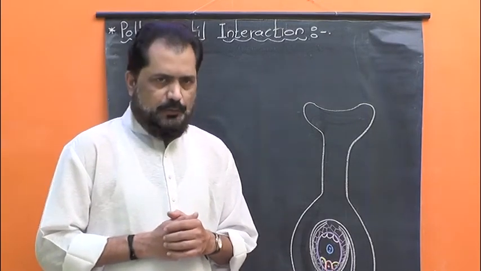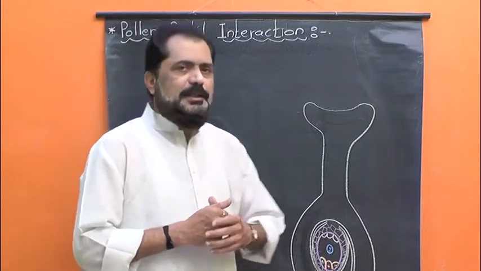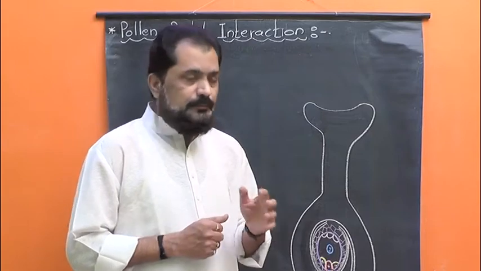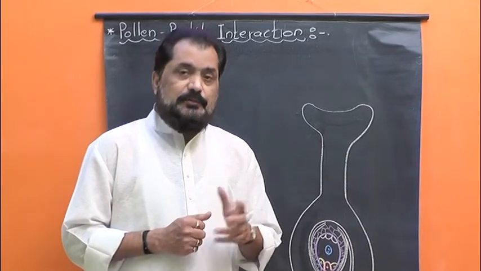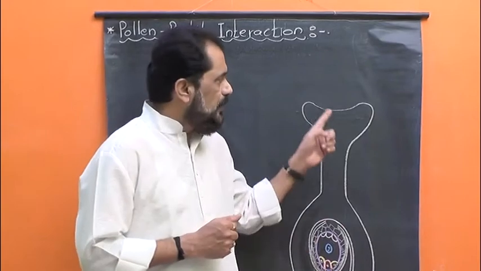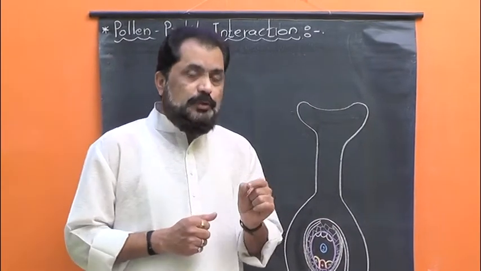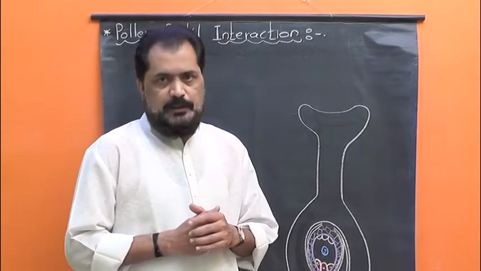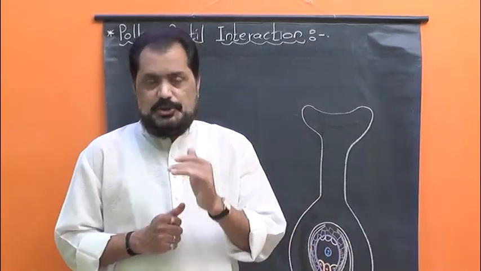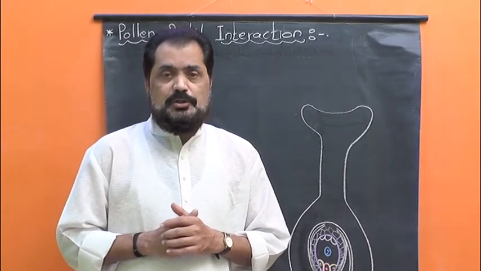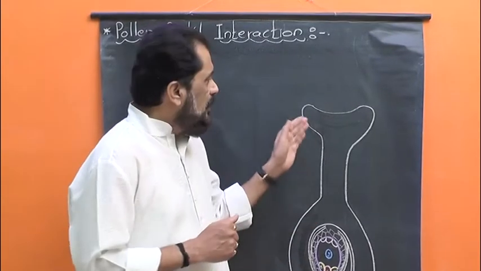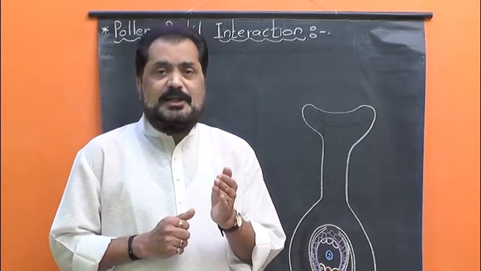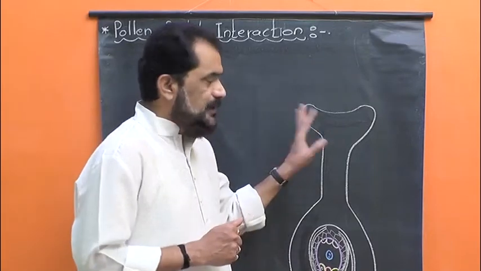I said just now that the pollen pistil interaction includes a series of events from the deposition of pollen grain on the stigma up to the entry of pollen tube into the ovule. Now after pollination, first of all the first step is recognition of that pollen grain by the stigma.